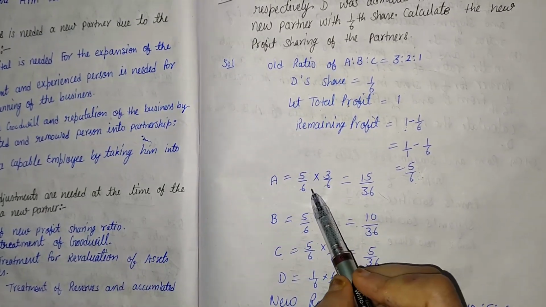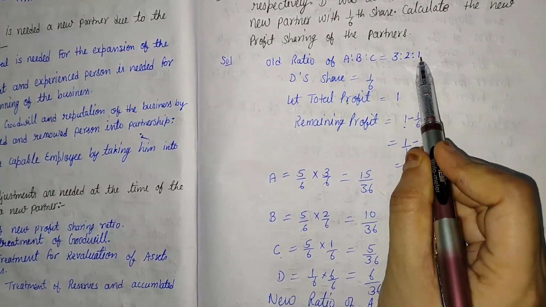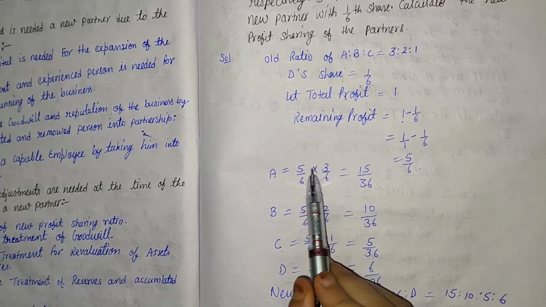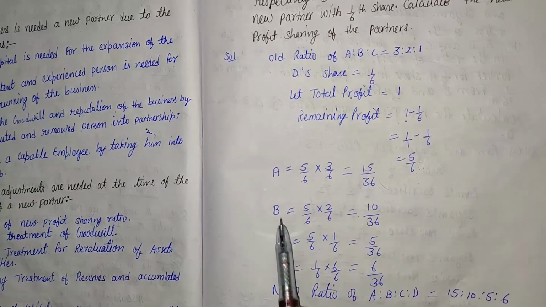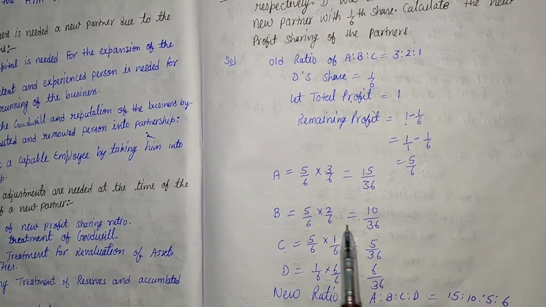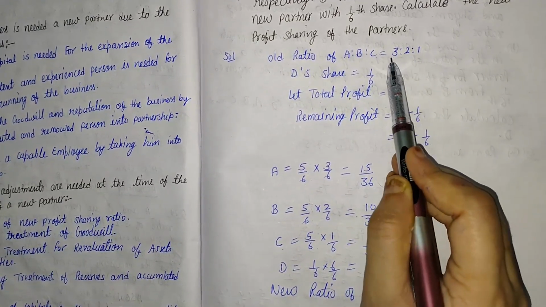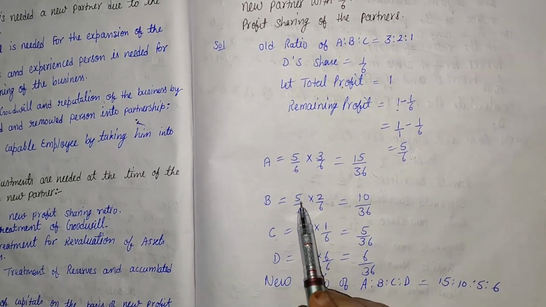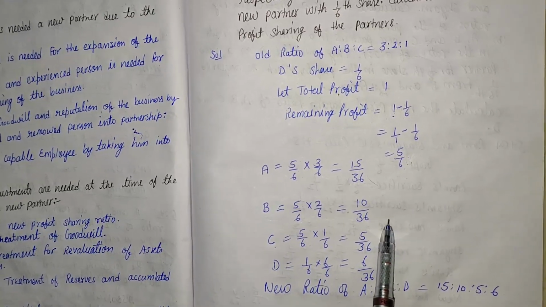In 5/6, A's share is 3/6, where 6 is the total. So 5/6 multiplied by 3/6: 5 into 3 is 15, and 6 into 6 is 36. From the remaining profit 5/6, B's share is 2/6, where 2 is B's share and 6 is the sum of all. So 5 into 2 is 10, and 6 into 6 is 36.